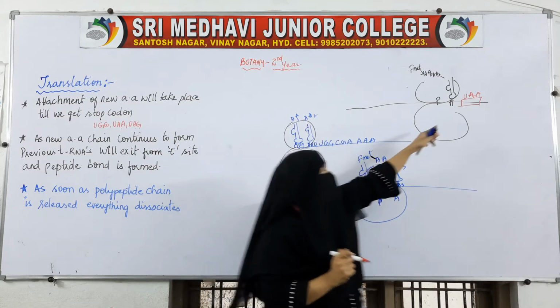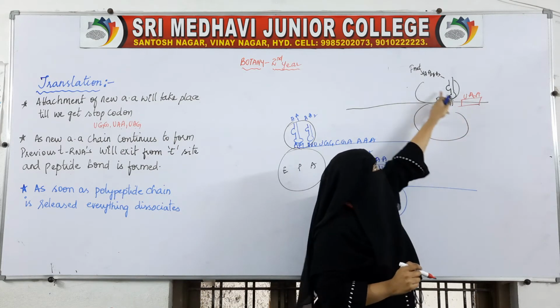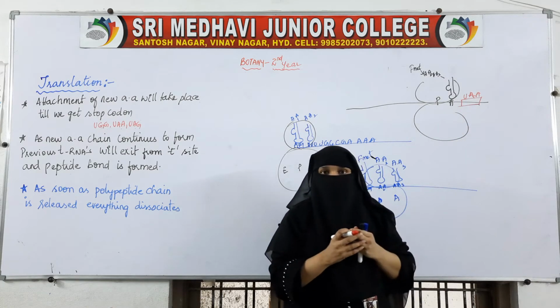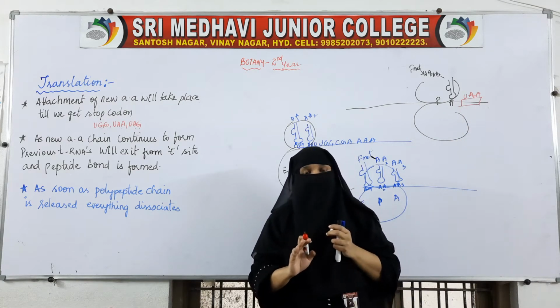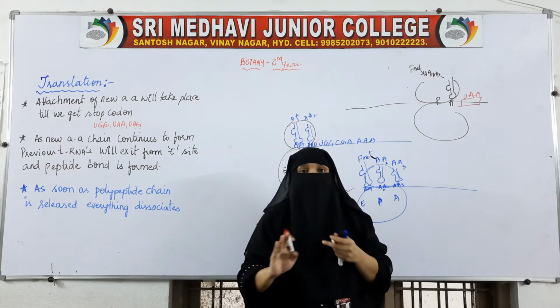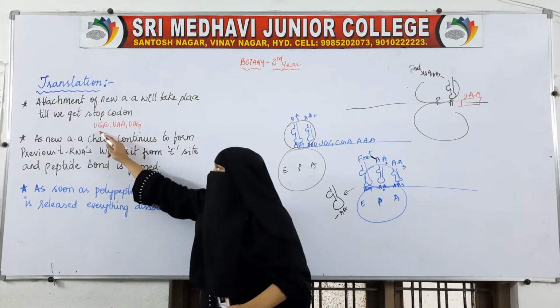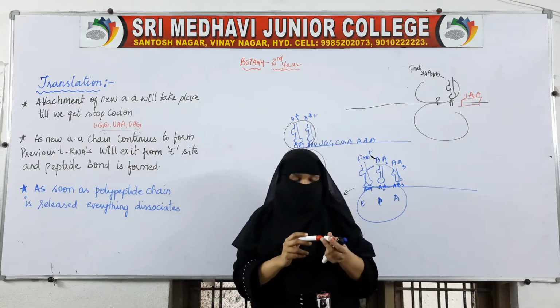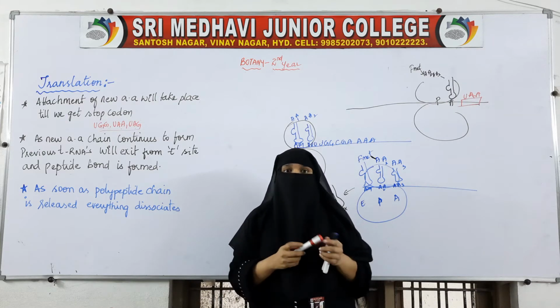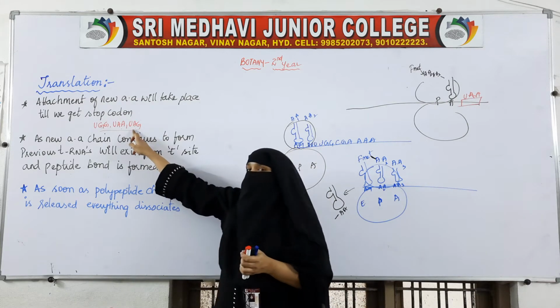If we get any one of these, the joining of amino acids will stop, because there is no tRNA which will bind with the stop codons.